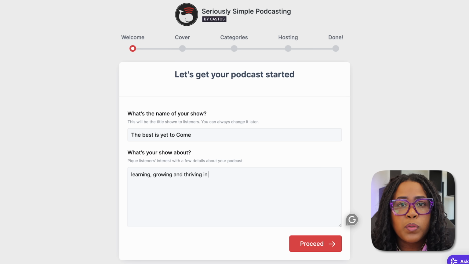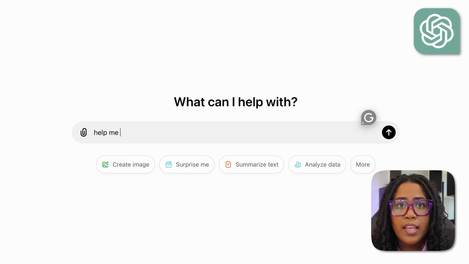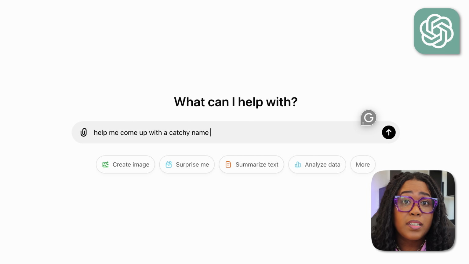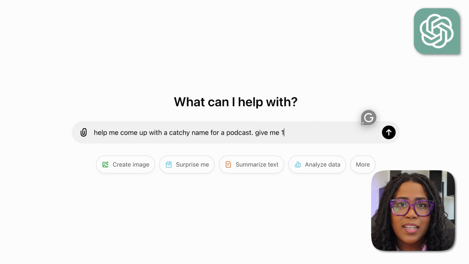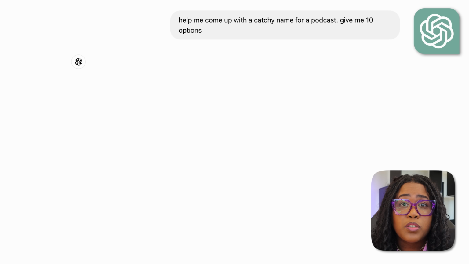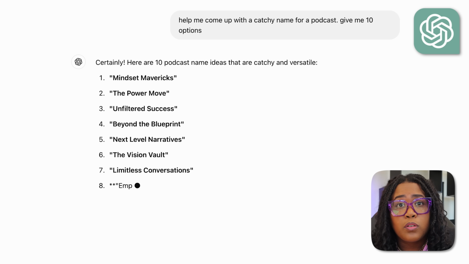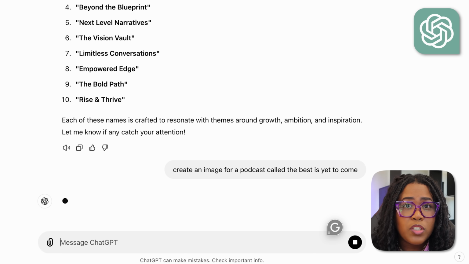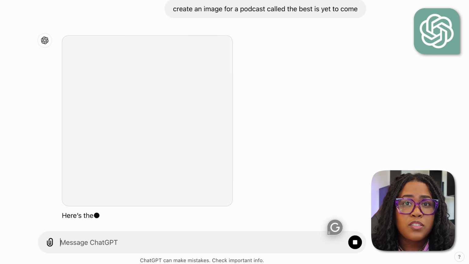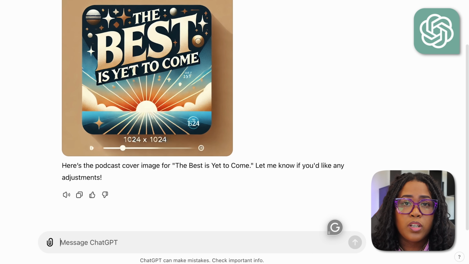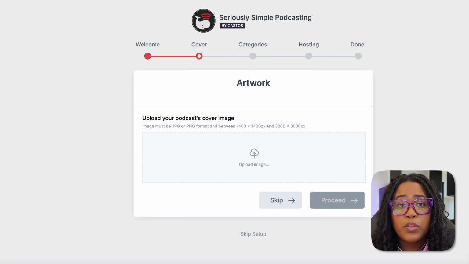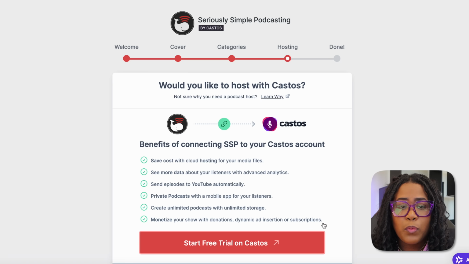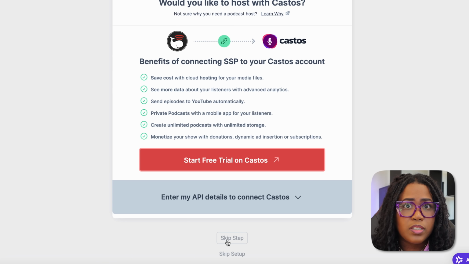But if you don't know what to call it, we can always tap into the power of ChatGPT, and we can ask it to help us to come up with a list of about 10 different podcast names. And then you can pick the best one you like, and depending on what you go with, you can also ask ChatGPT to create an image for that podcast for you. Just make sure it's a 300 pixel by 300 pixel, and then you'll upload that image right into here. And when it says connect to casters, you can skip that step.